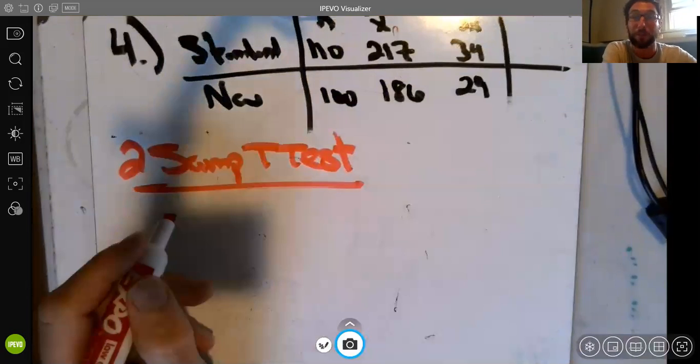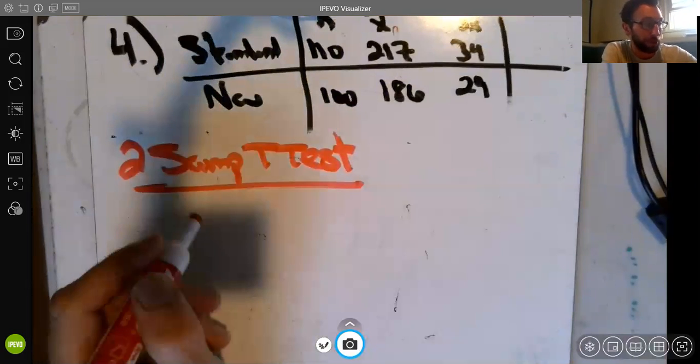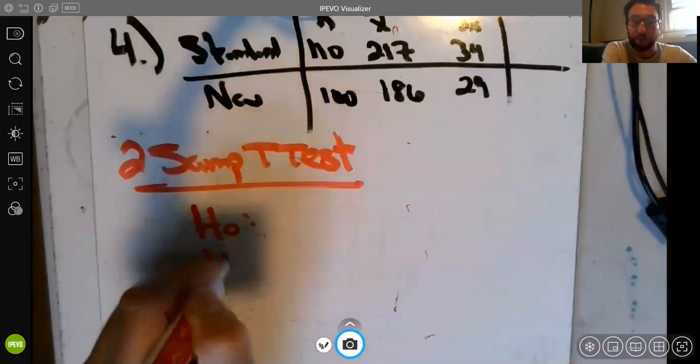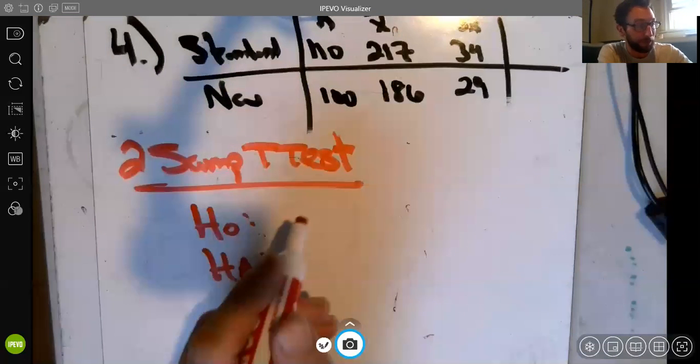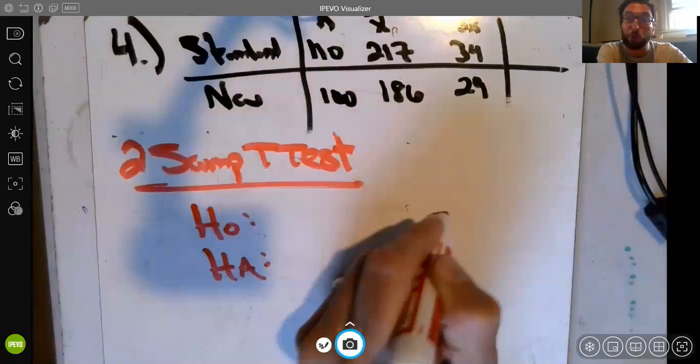So step one, hypotheses. Four steps we hopefully know. Every hypothesis test, same four steps: hypotheses, conditions, math, conclusion. So here, we're talking about means, and we've got two means. We're always going to assume no difference.